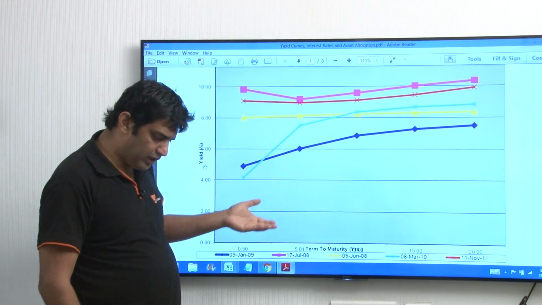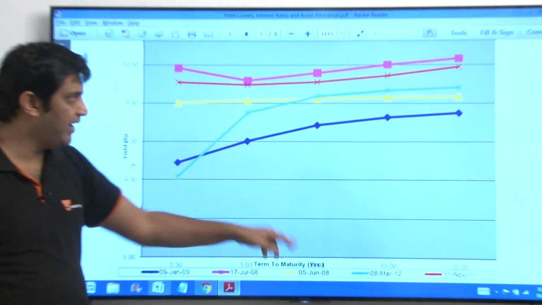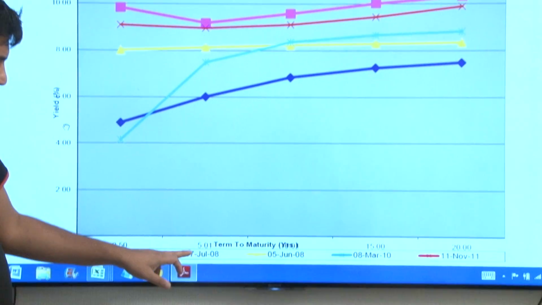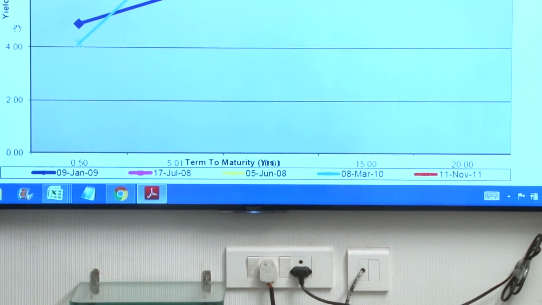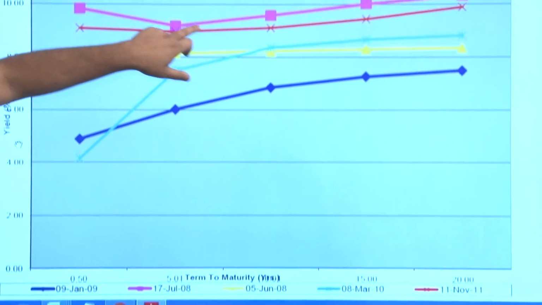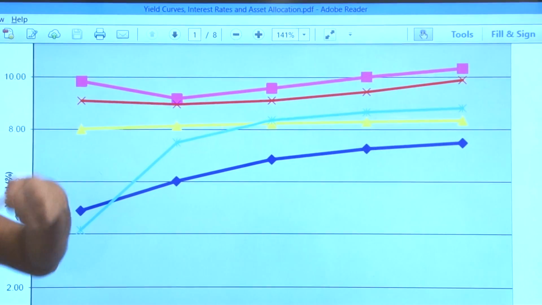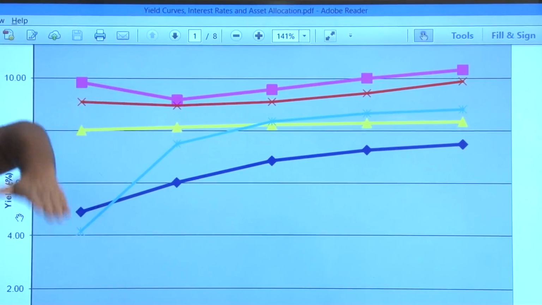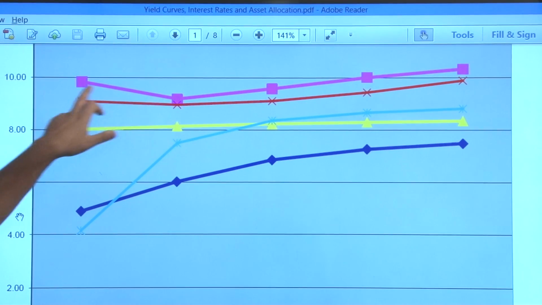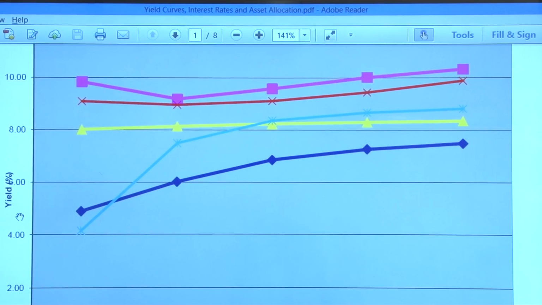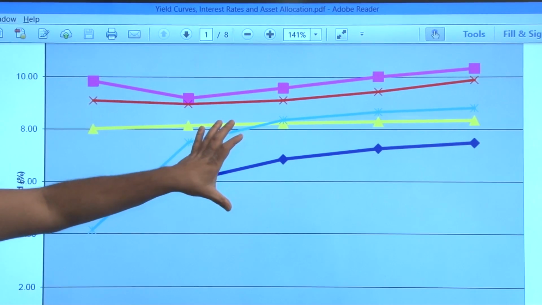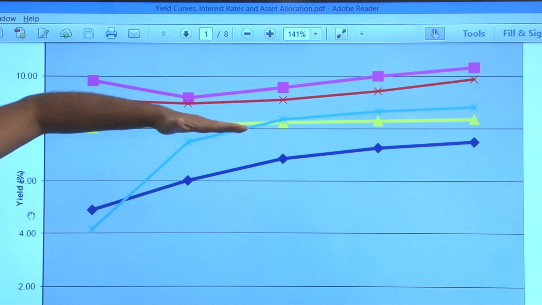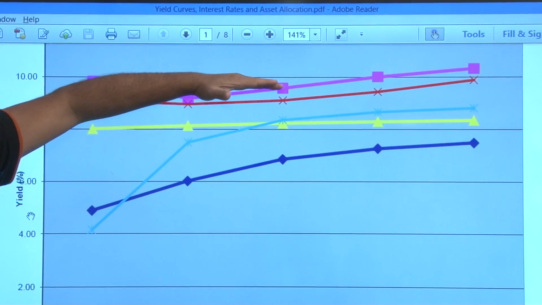So what happened in 2008 was, in June 2008, we had a flat yield curve, and from June to July 2008, the yellow line went up and it became the pink line. So in just a period of 1 month, the yield curve had increased, I mean the interest rates had gone up, and it had also become inverted. Now again we must understand two things when we are talking about yield curves. A, the level of the yield curve, and B, the shape of the yield curve. So here the yield curve has moved up.